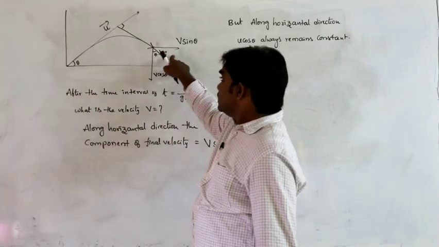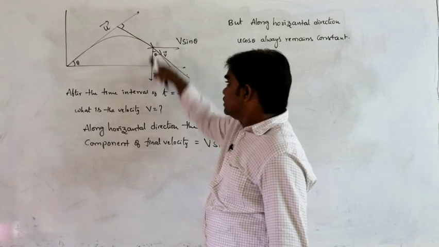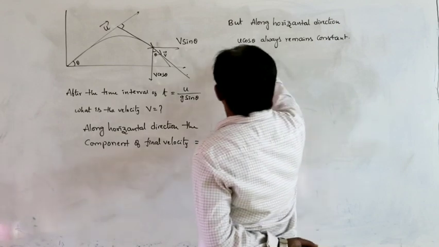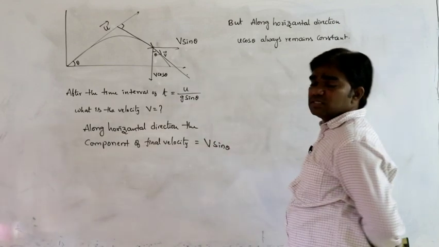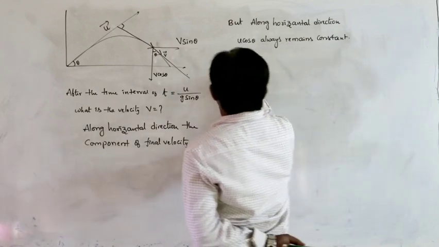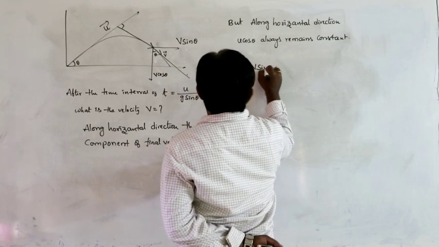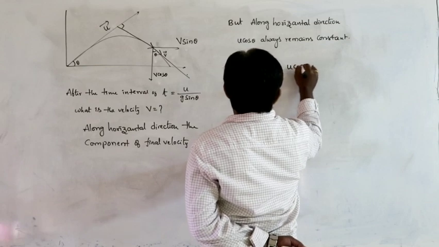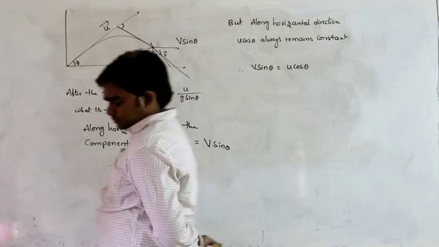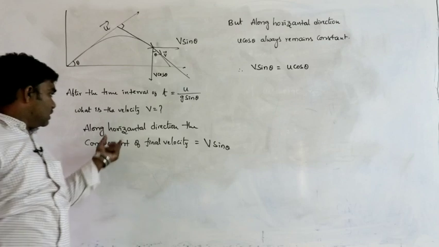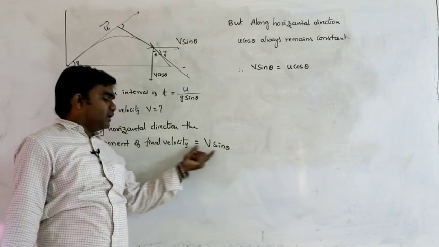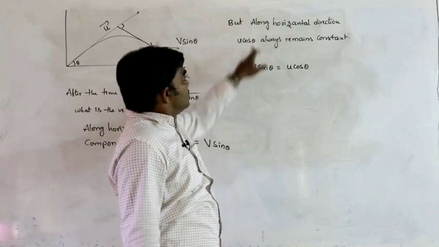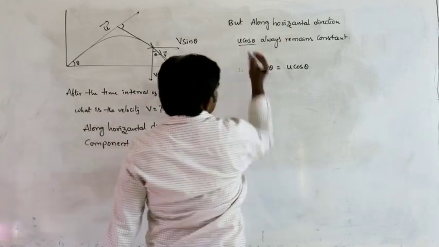Here I am resolving velocity into two components, one is V cos theta, another one is V sin theta. But along the horizontal direction, u cos theta always remains constant. So therefore, along the horizontal direction, the velocity V sin theta must be equal to u cos theta.